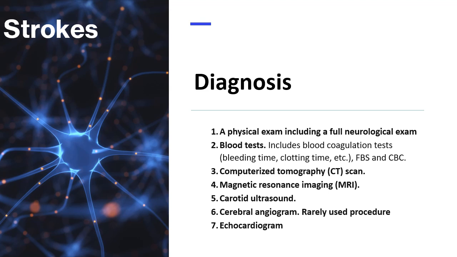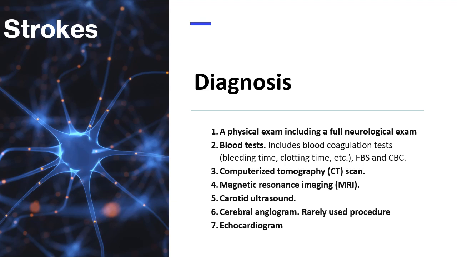So, how do we diagnose strokes? The first step is to determine the type of stroke, which usually requires a CT scan or an MRI. We also need to rule out other possible causes like a brain tumor or a drug reaction. Examination should include 1. A physical exam including a full neurologic exam.